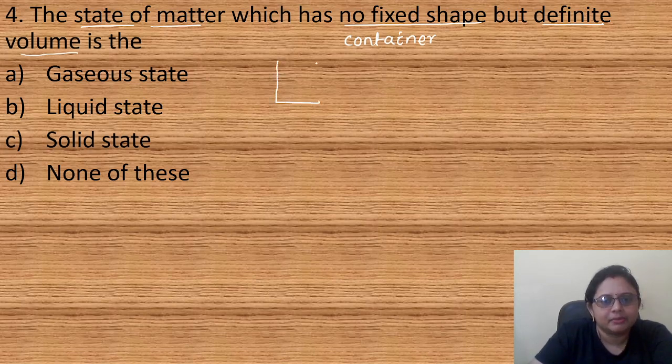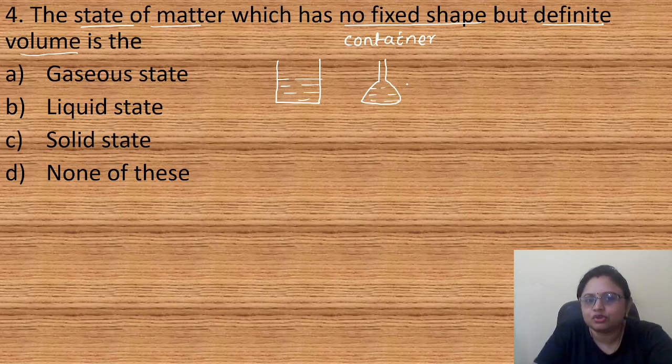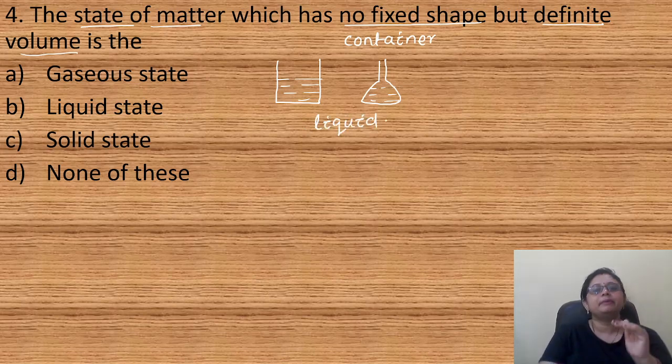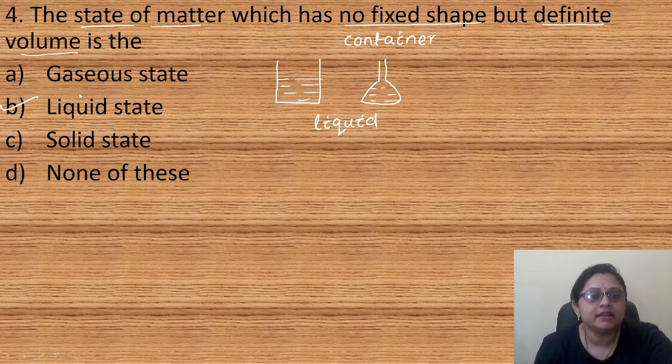Suppose I am keeping it in a beaker. So it will take the shape of the beaker. If I am keeping it in a conical flask, it will take the shape of the conical flask, right? What is that? Can you tell? That is the liquid. They have no fixed shape but definite volume. So the correct answer is option B, that is the liquid state.